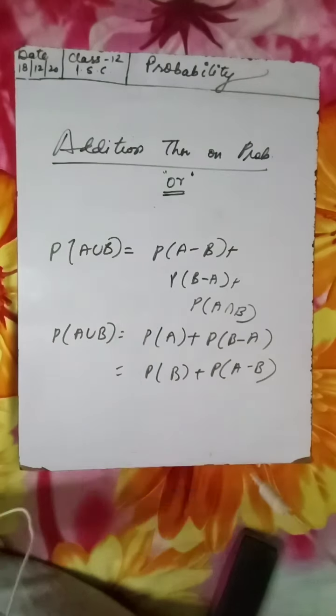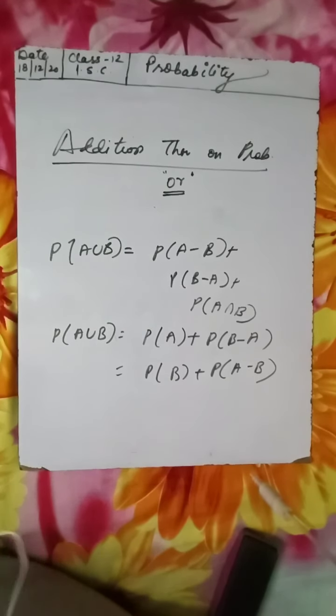Okay, and for the fifth theorem, probability of A union B union C can be written as probability of A plus probability of B plus P of C. I'll write P for probability, because it is very tedious to say the probability of A and probability of B again and again. So P of A plus P of B plus P of C minus P of A intersection B minus P of B intersection C minus P of A intersection C plus P of A intersection B intersection C. Okay, a Venn diagram is also drawn there at the end, so please have a look.